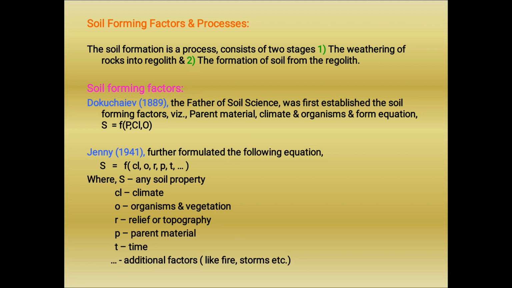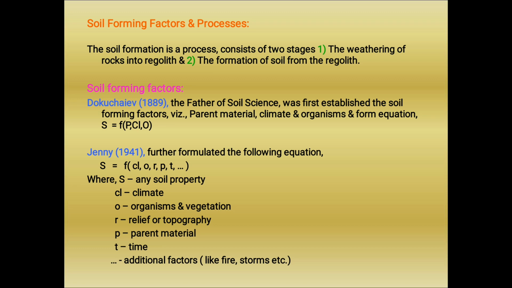Soil formation is a process which includes two stages. First one is weathering of rock into regolith and second one is formation of soil from the regolith. Already we know that after the weathering, the parent rock gets converted into parent material, that is regolith, and from this soil is going to form.